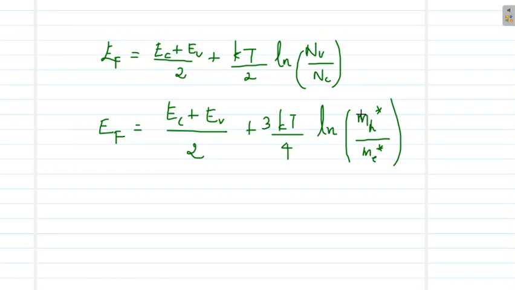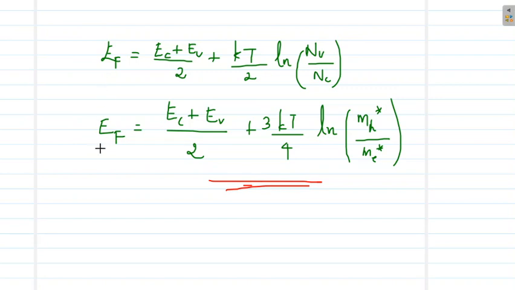Here you can simplify by substituting Nv and Nc, and the power term will be converted into the coefficient due to the law of logarithm. So this is the equation for the Fermi level in an intrinsic semiconductor.